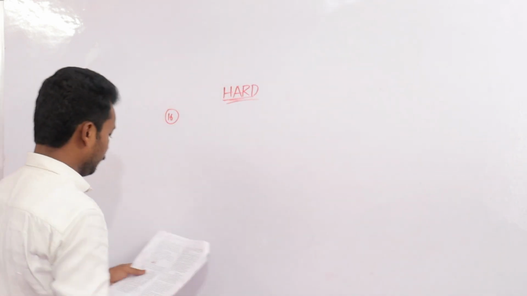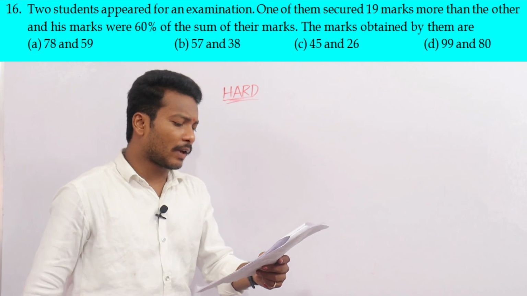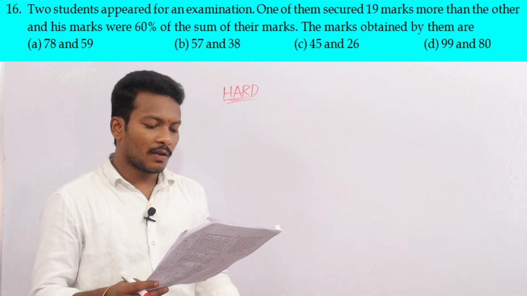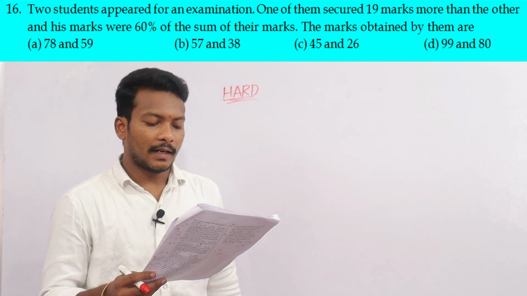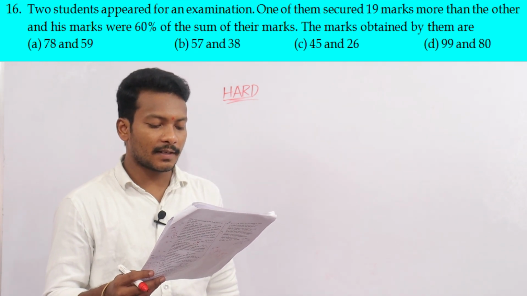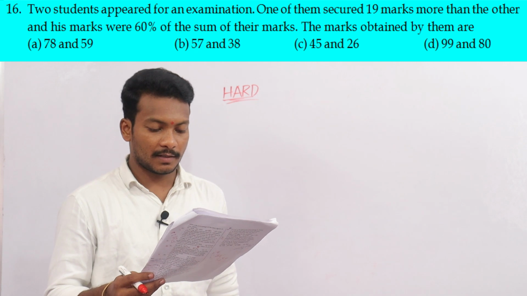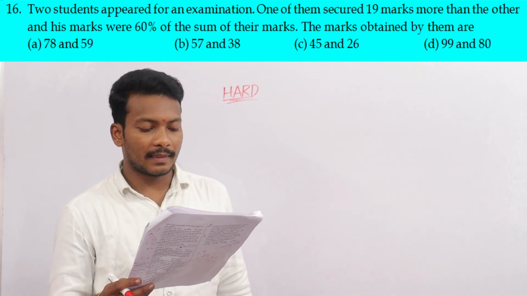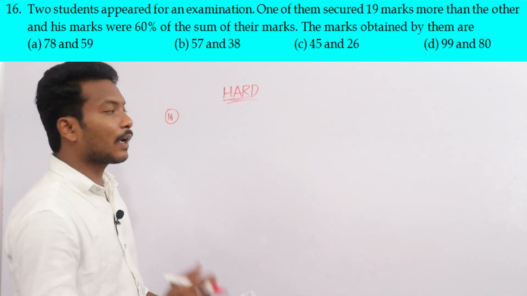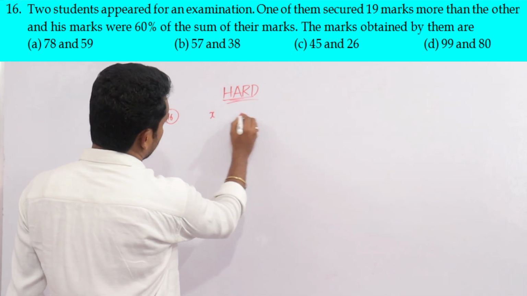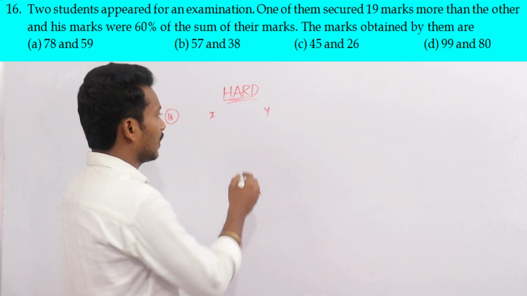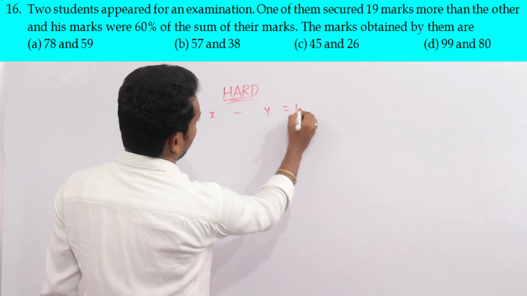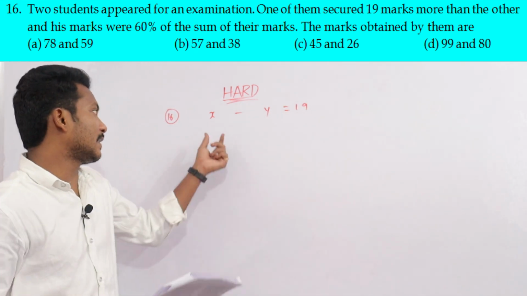Two students appeared for an examination. One of them secured 19 marks more than the other, and his marks were 60% of the sum of their marks. Find the marks obtained by them. Two candidates, X and Y. One of them got 19 marks more than the other, so X minus Y is 19, X is greater.